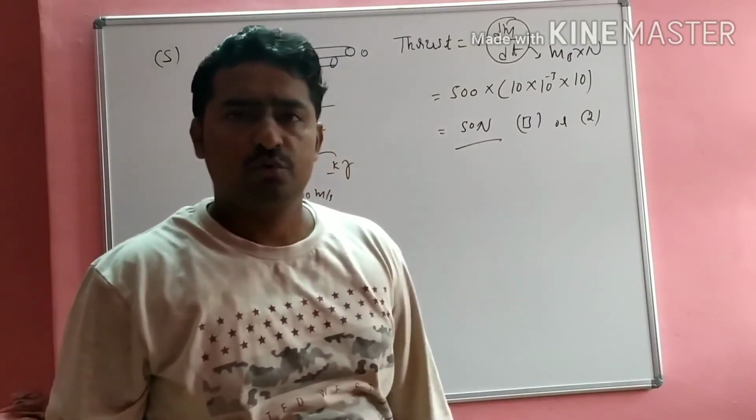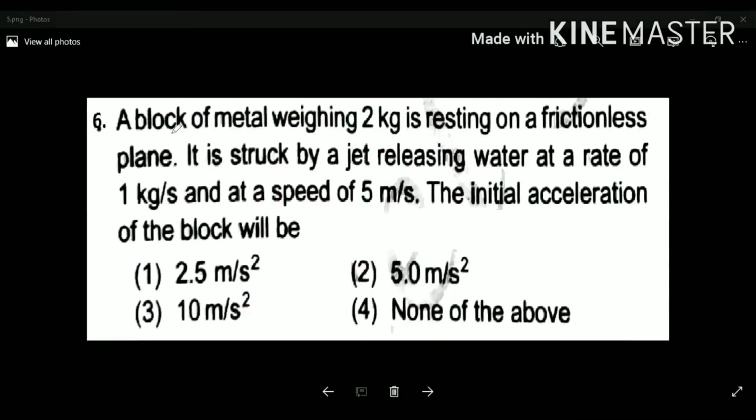Okay. So let's move to the next question. A metal block weighing 2 kg is resting on a frictionless plane. It is struck by a jet releasing water at the rate of 1 kg per second at the speed of 5 meter per second. The initial acceleration A is equal to what?